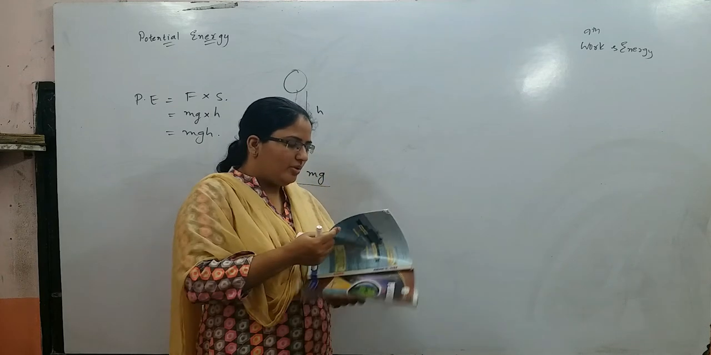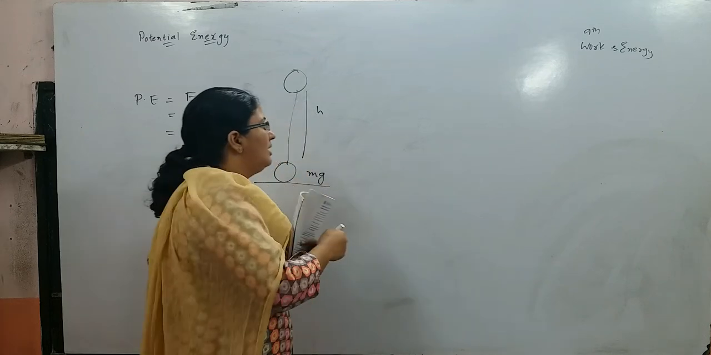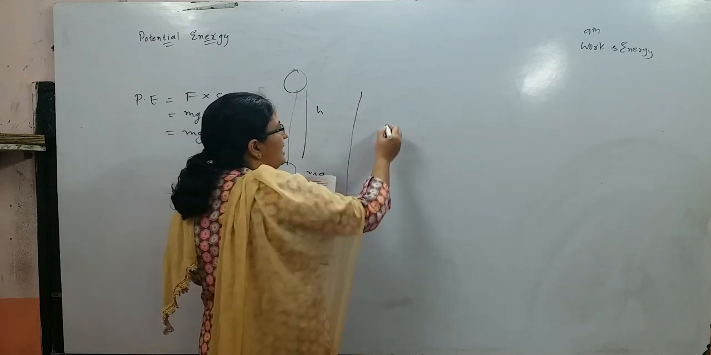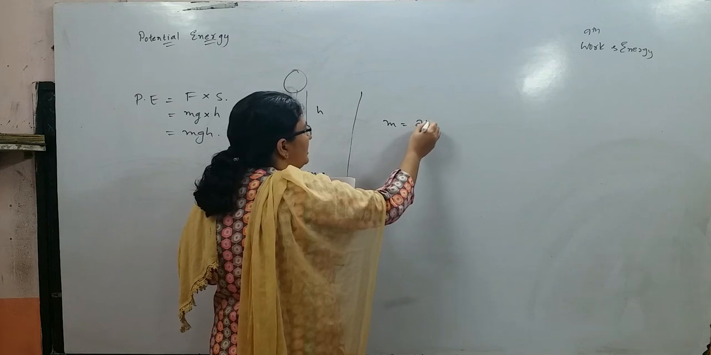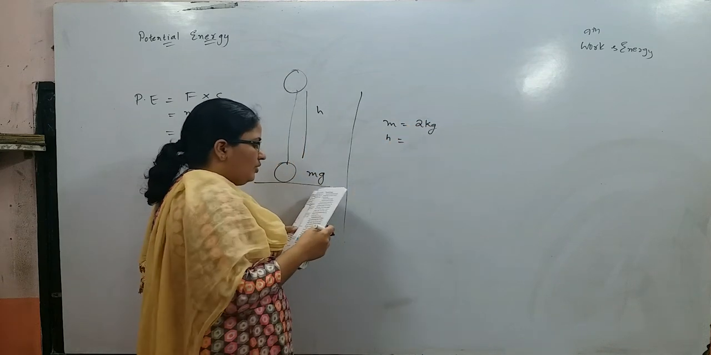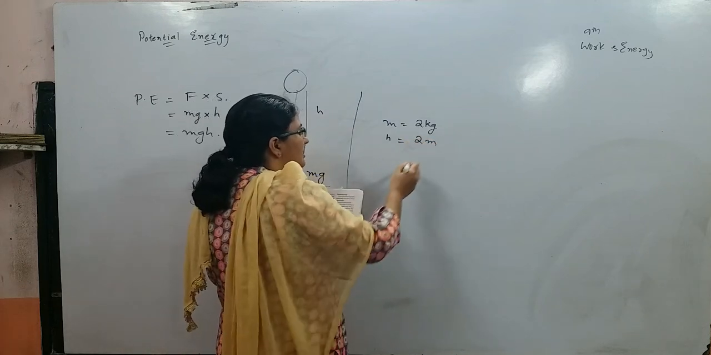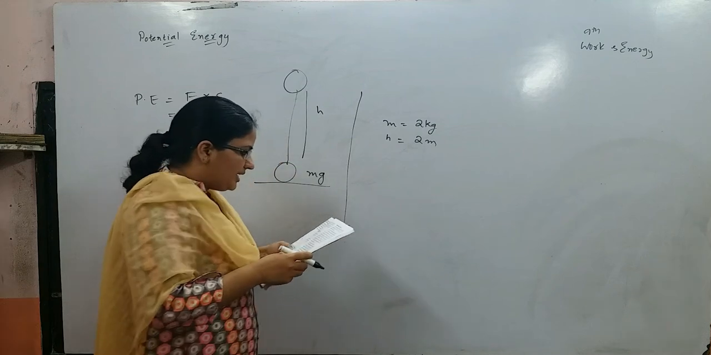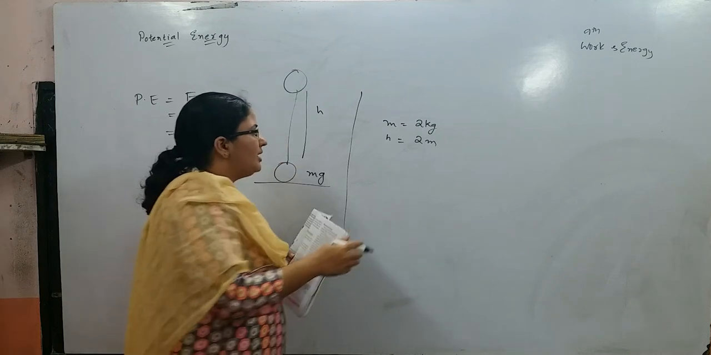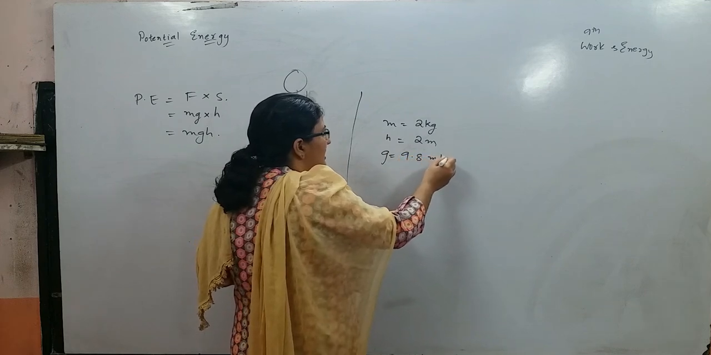A block of 2 kg is lifted up through 2 meters from the ground. A block of 2 kg, that means mass is equal to 2 kg. It is lifted up to a height of 2 meters from the ground, so h is equal to 2 meters. Calculate the potential energy if g is equal to 9.8 meters per second squared.